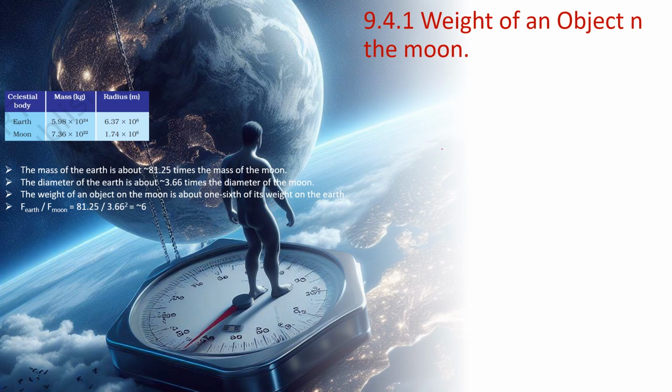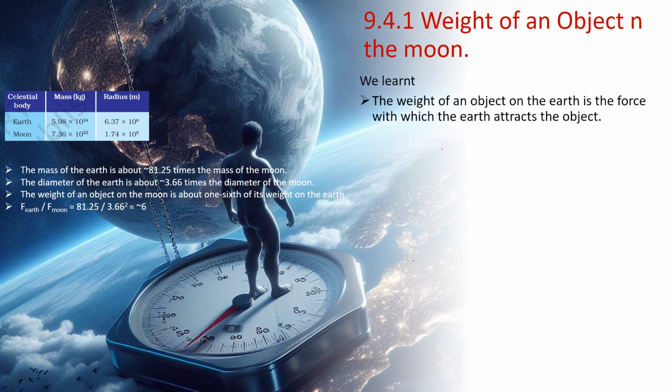Okay, let's understand force. What will be the force exerted by the Moon on the object? Is the force exerted by the Moon and by the Earth on the object the same or not? You'll understand it in this. So in the past we learned, what is weight? Weight is nothing but a force, a specific case of a force. Remember, the weight of an object on the Earth is the force with which Earth attracts the object.